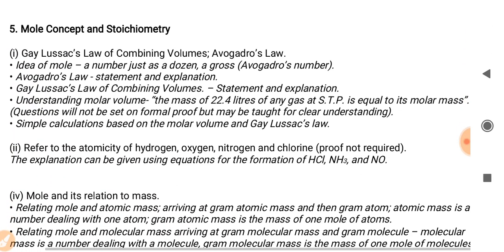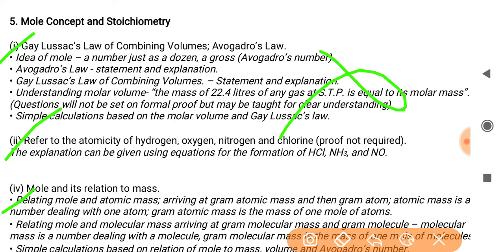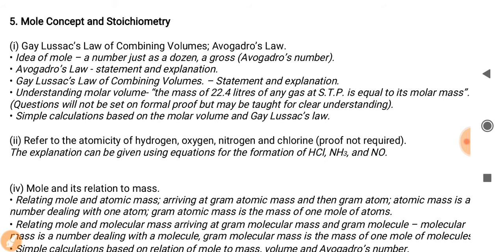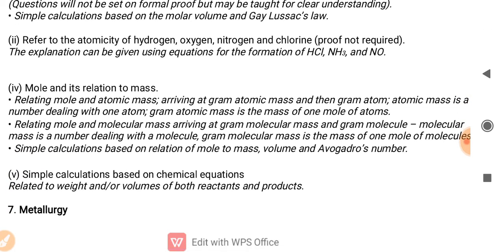And in the 5th chapter, mole concept and stoichiometry, you only have to cover the third topic, or third unit. You can see here, the first, second and fourth you do not have to cover, so it is a great relief for you. You do not have to read about the gas laws, Avogadro's law, or refer to atomicity of hydrogen, mole and its relation to mass, and simple calculations based on chemical equations.